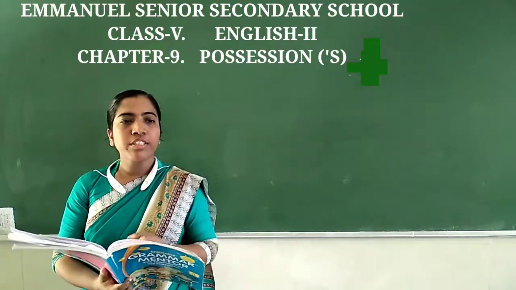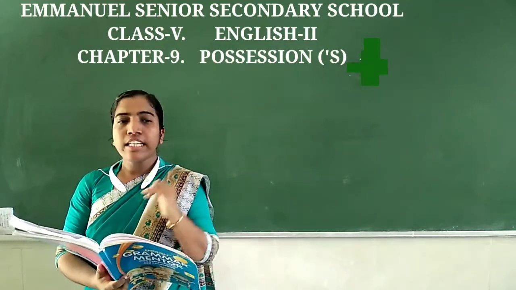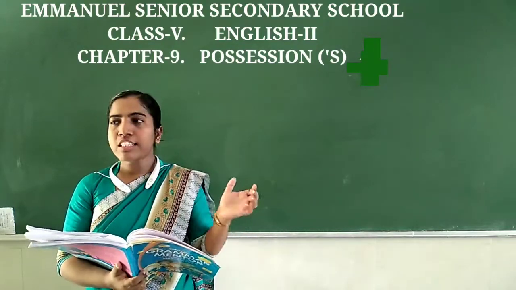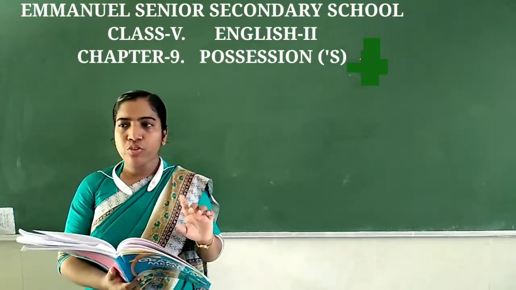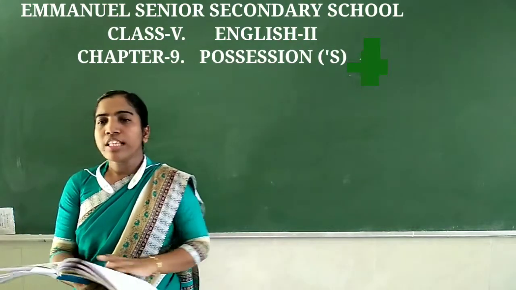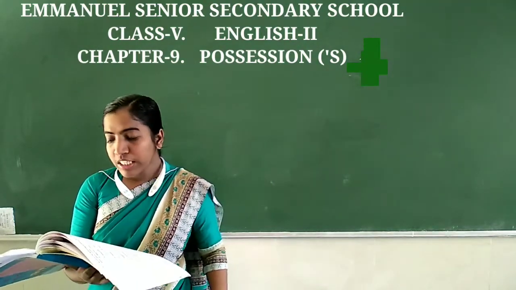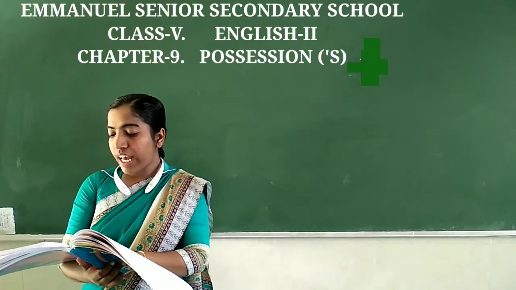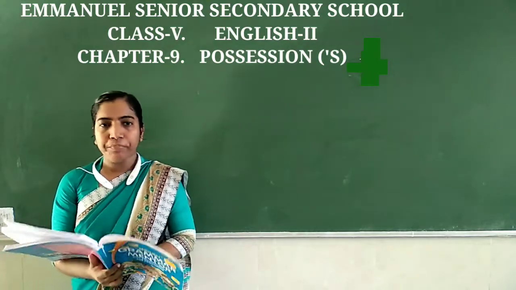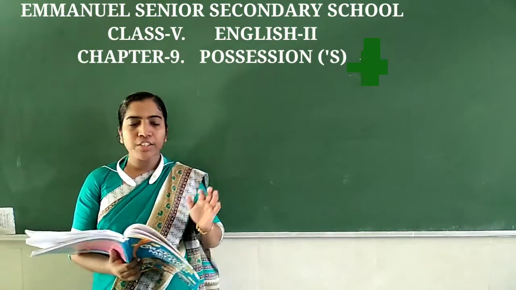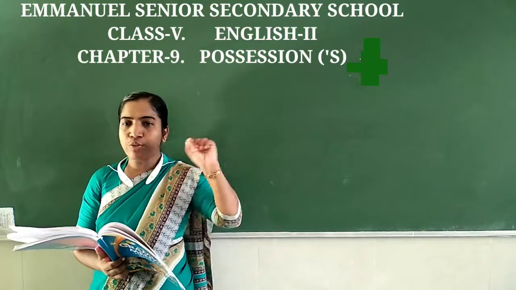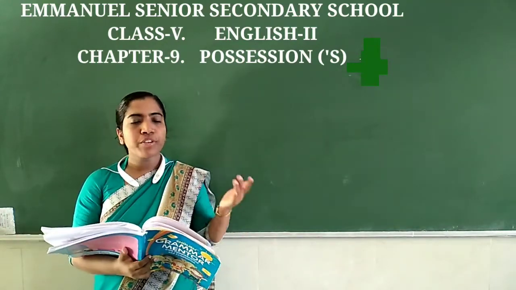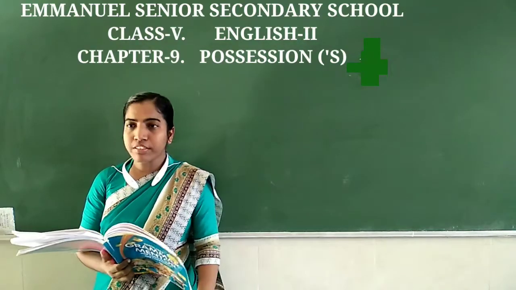I think you all understood that in order to show the possession, that something belongs to someone, किसका है? वो show करने के लिए main word के साथ आपको क्या लगाना है? Apostrophe and S. Now there is another rule. If a plural noun ends in S, we add only an apostrophe after S. Now listen carefully. Along with the singular noun, you know that if you want to change it into the possessive, you have to add apostrophe and S. But in the case of a plural noun possession.